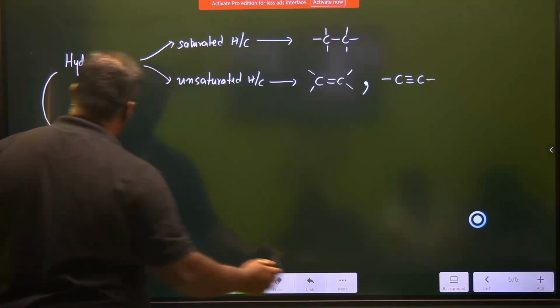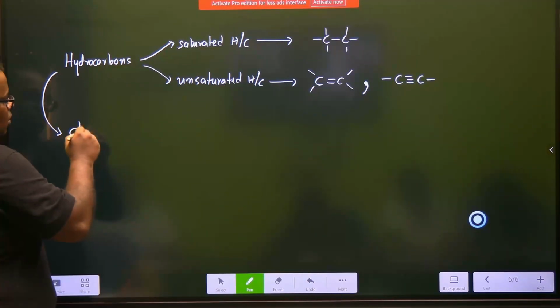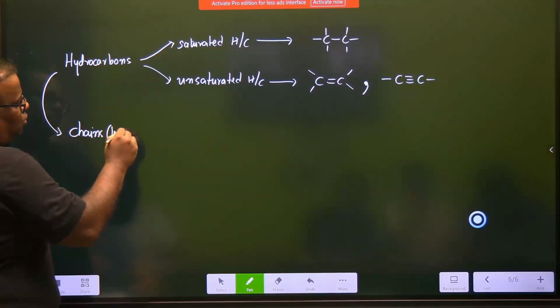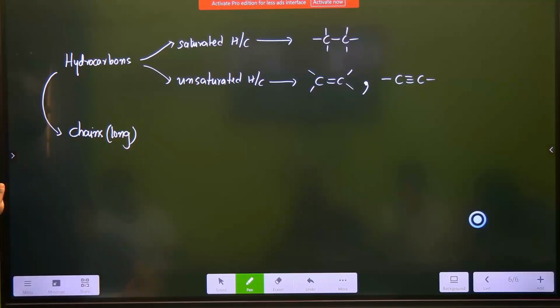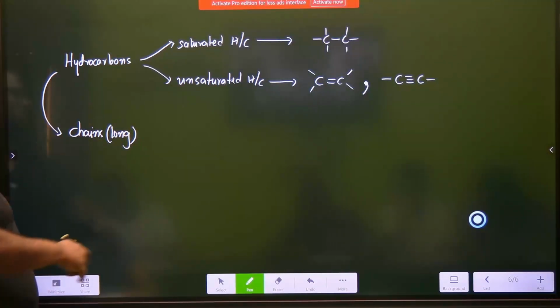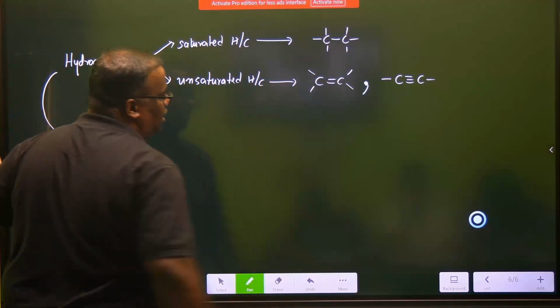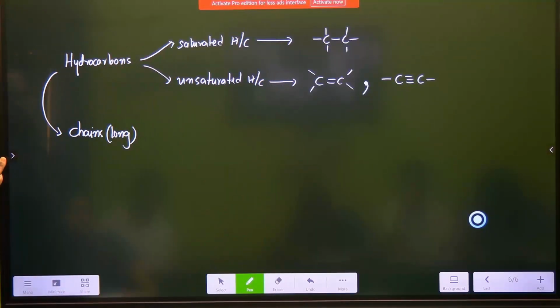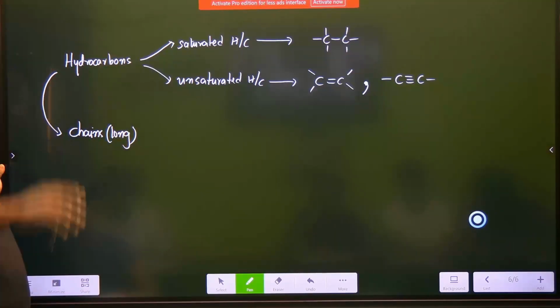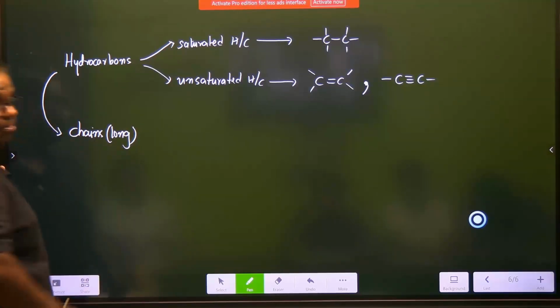Okay. Now our next discussion. These hydrocarbons can also form chains. And the beauty part is they can form long chains, as we have seen. So long is one of the properties. You can have long chains, you can have short chains. For example, this is a short chain. The other one that I did with 8 carbon, that is a long chain. 8 is not long. Long ones are like with 200, 300 carbon atoms. Those are long chains. That's one molecule.